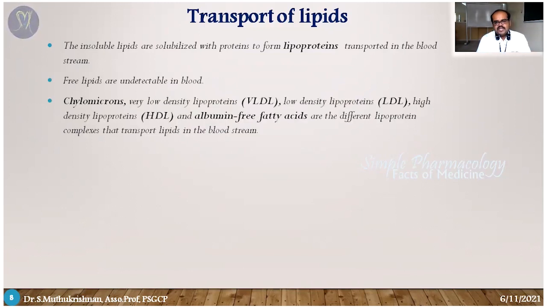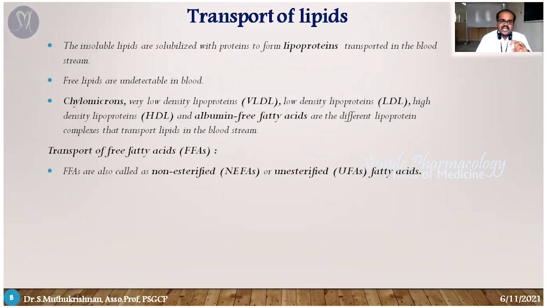So what are the different kinds of transport lipoproteins? The first one is chylomicrons, and then different types of lipoproteins: VLDL, LDL, HDL. VLDL means very low density lipoprotein, LDL means low density lipoprotein, and HDL means high density lipoprotein. Along with that, free fatty acids are also available, because small fragments, short chain free fatty acids, are bound with albumin also. So these are the different kinds of lipoproteins. Lipids complexed with protein are called lipoproteins.